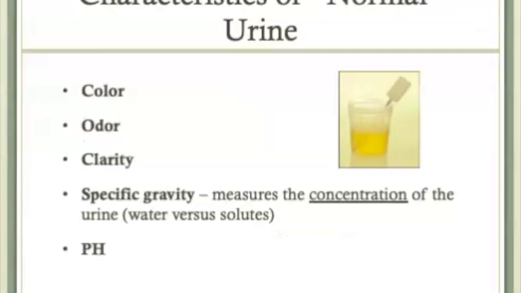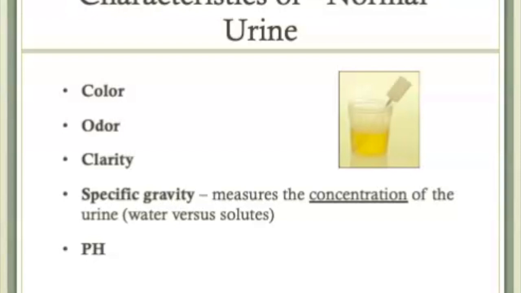Characteristics of normal urine. Normal urine is pale or straw-colored, or even colorless. If urine is dilute, it will be colorless. If urine is concentrated, it will be much darker, particularly if a client hasn't urinated for a period of time, like overnight. Normally, there is little to no odor. If there is a foul odor, or it is really strong smelling, like ammonia for example, there may be some bacterial presence. That would be abnormal. Sometimes certain foods may increase odor like garlic and onions and asparagus.